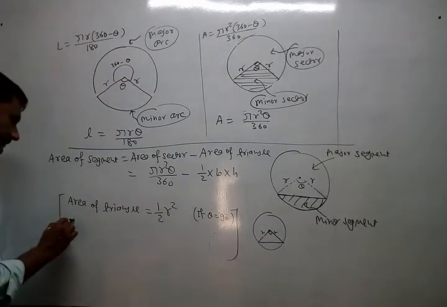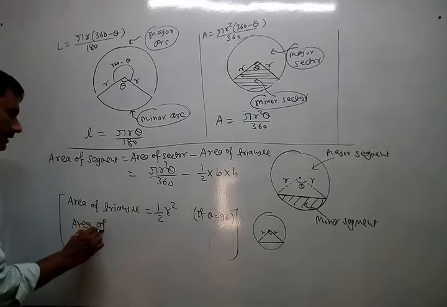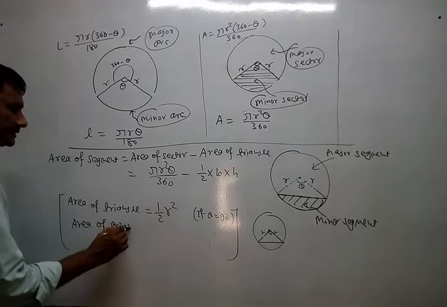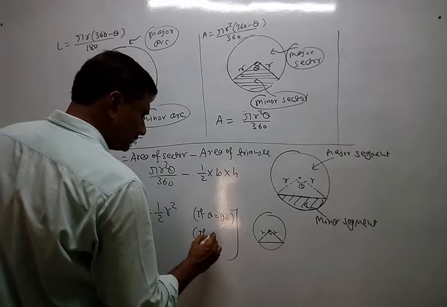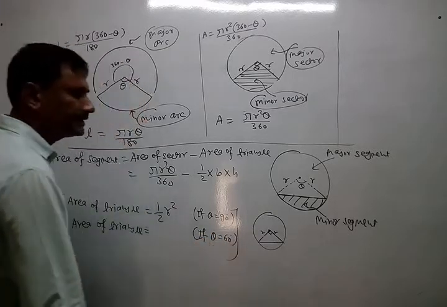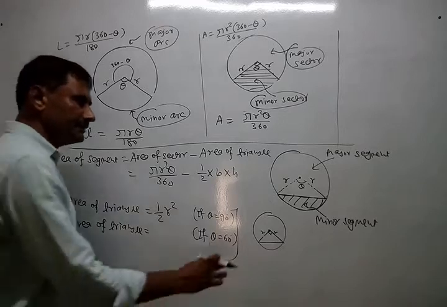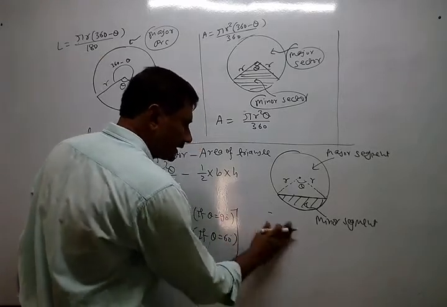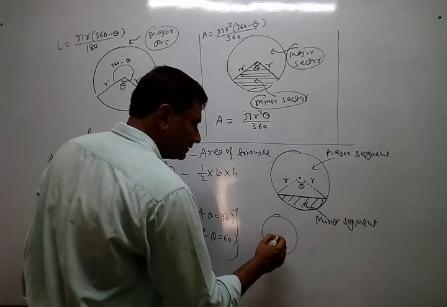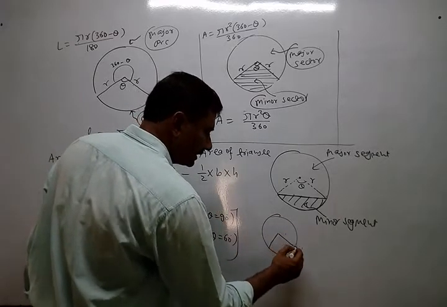Okay, if the angle is 60 only, not 360, at that time what will we do? You know the formula of area of an equilateral triangle.